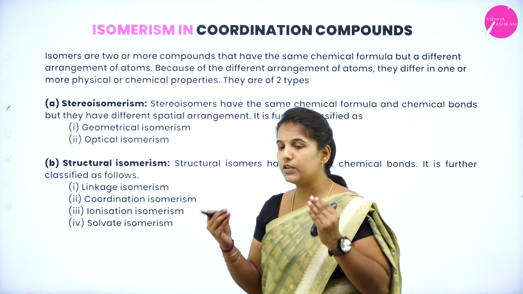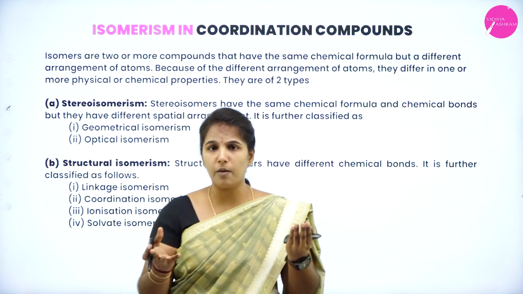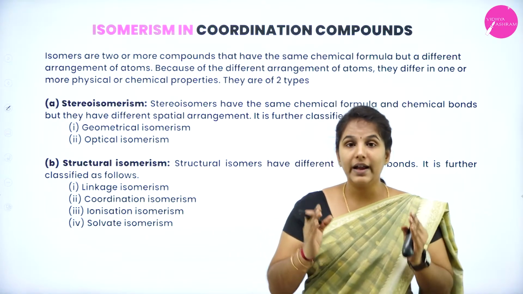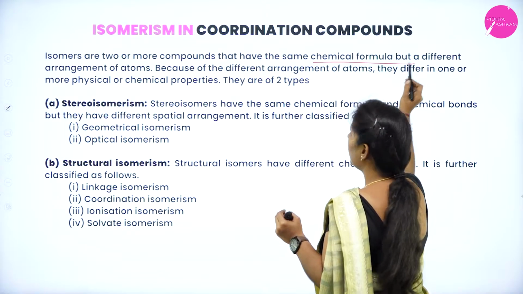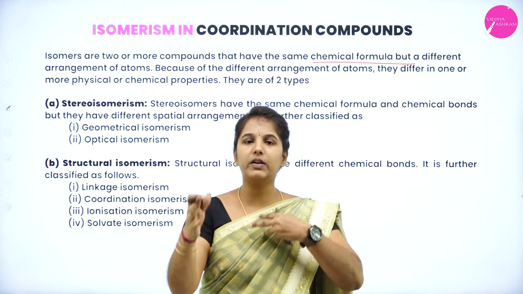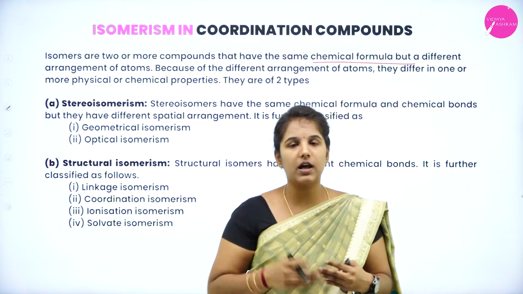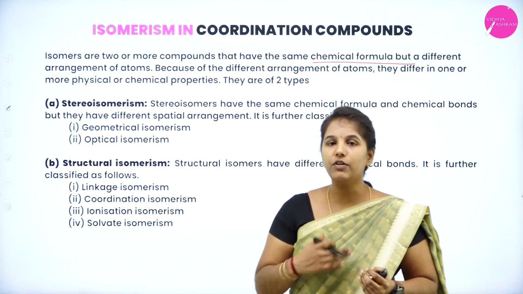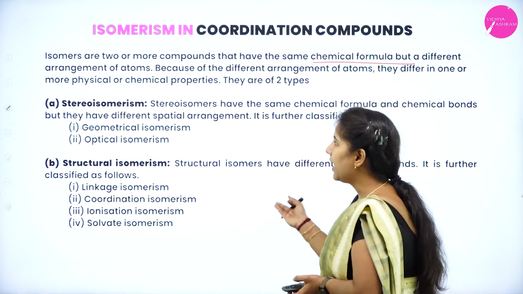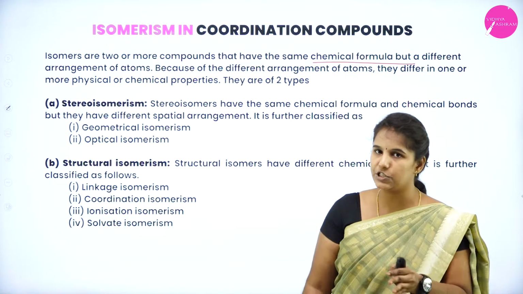Always remember, if I say it is isomerism, it is nothing but two or more compounds, or if you consider any two compounds and compare them, they have the same chemical formula but there is a difference in the arrangement of the atoms. Such ones are known as isomers and the phenomenon is known as isomerism.